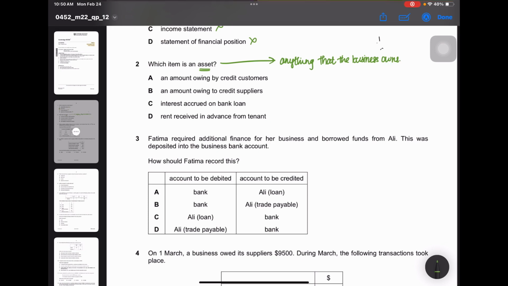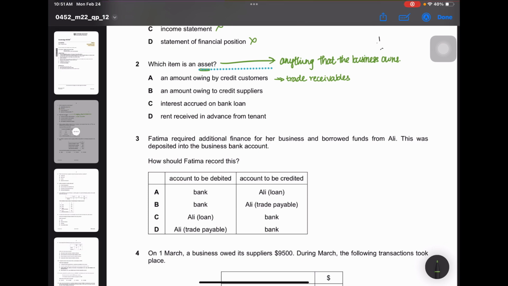So option A, an amount owing by credit customers. What is an amount owing by credit customers referred to as? It is trade receivables. Trade receivables are an asset because it is something that the business has to get. And it is a liability for the customer because they have to pay the business. But for the business, it's an asset.